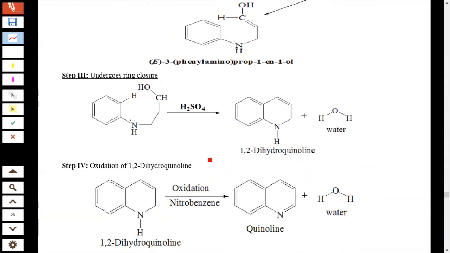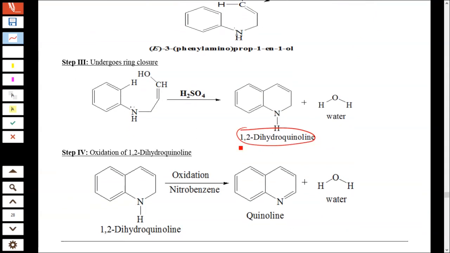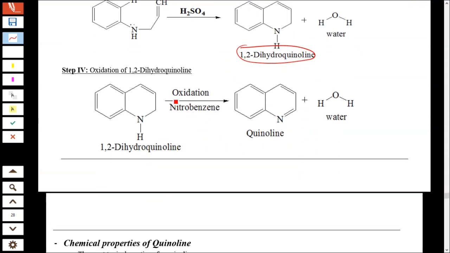This compound reacts with sulfuric acid, and you will get 1,2-dihydroquinoline. This 1,2-dihydroquinoline on oxidation with nitrobenzene, C6H5NO2, gives quinoline.